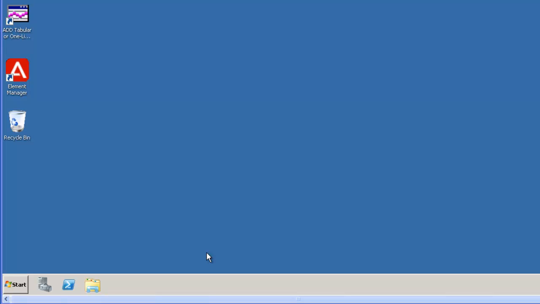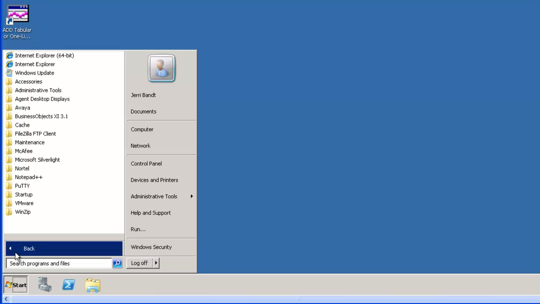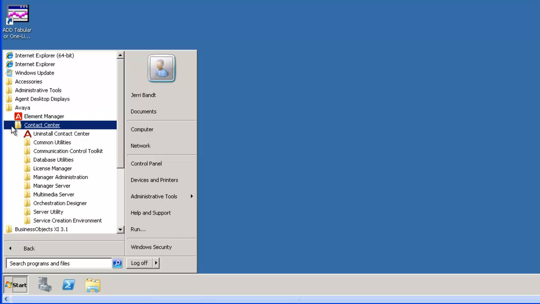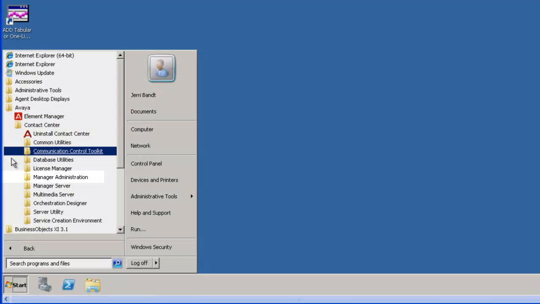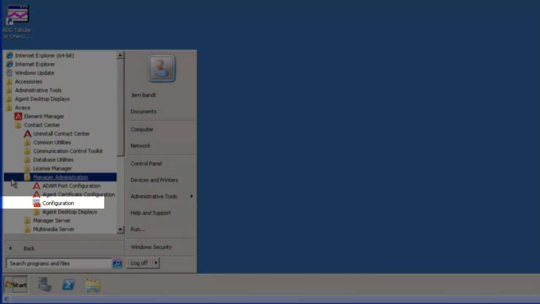For this demo, I am logged into an AACC lab system. To begin, click on Start, then All Programs. Click on the Avaya folder, then select Contact Center. Go down and select Manager Administration. Now click on Configuration.